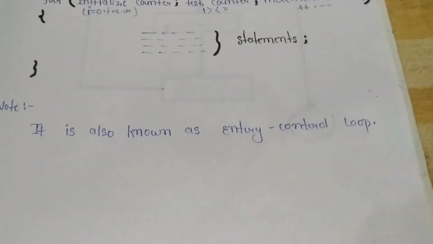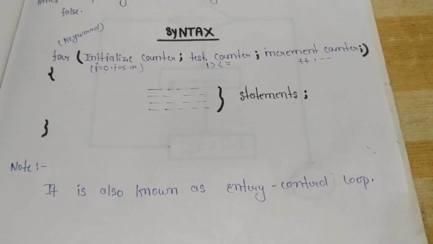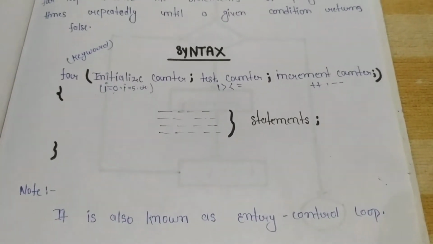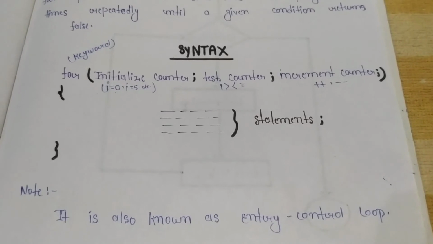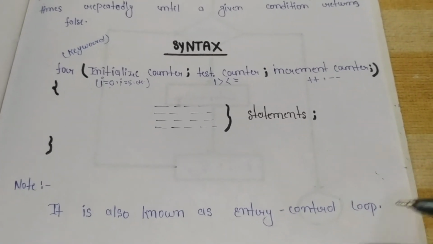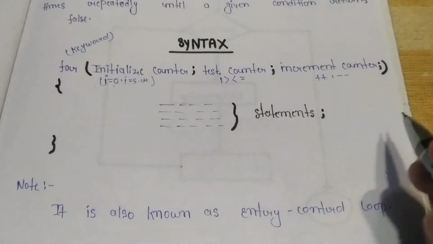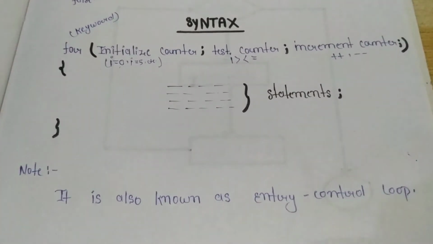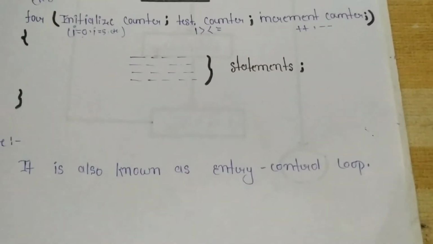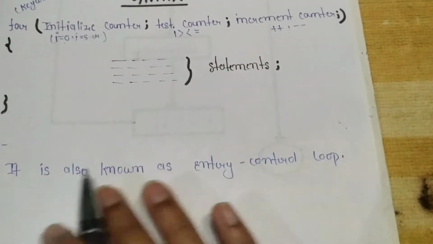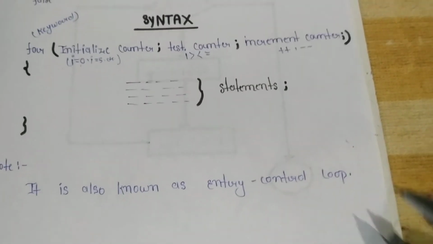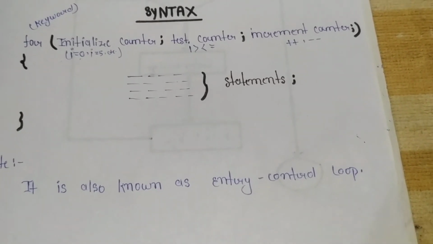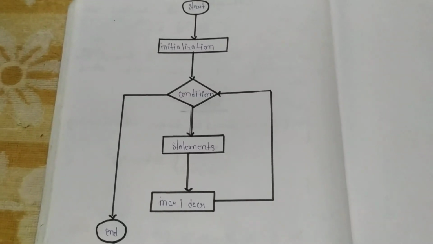An important point is that it is also known as an entry control loop. I want to tell you that for loop is a very popular loop in C; compared to while and do while, every programmer likes to use for loop. And what is an entry control loop? The for loop is also an entry control loop. Please see the previous video and you will come to know what an entry control loop is. Similarly, while is an entry control loop, but do while is an exit control loop. After this, let's see the flow of for loop.